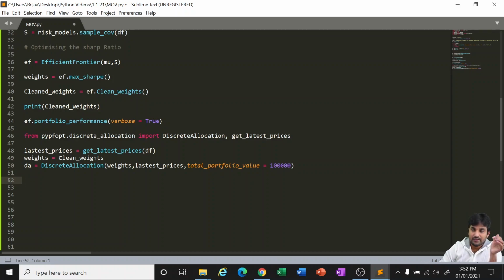So we are asking Python to give me the best optimized stocks to optimize my Sharpe ratio, and I have 1 lakh rupees. So accordingly it will give us the output. And also, out of 1 lakh rupees, we may not be spending the complete 1 lakh rupees. Maybe 100 or 200 will be left over because of the fractions. So we want to see even the leftover portion.